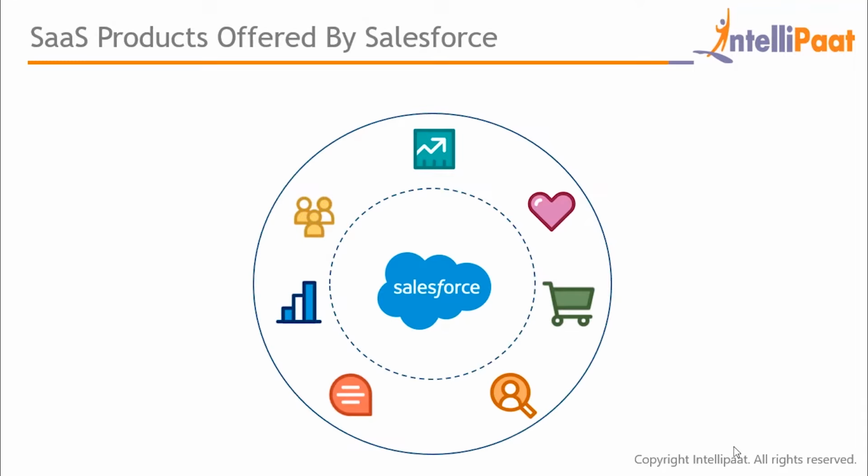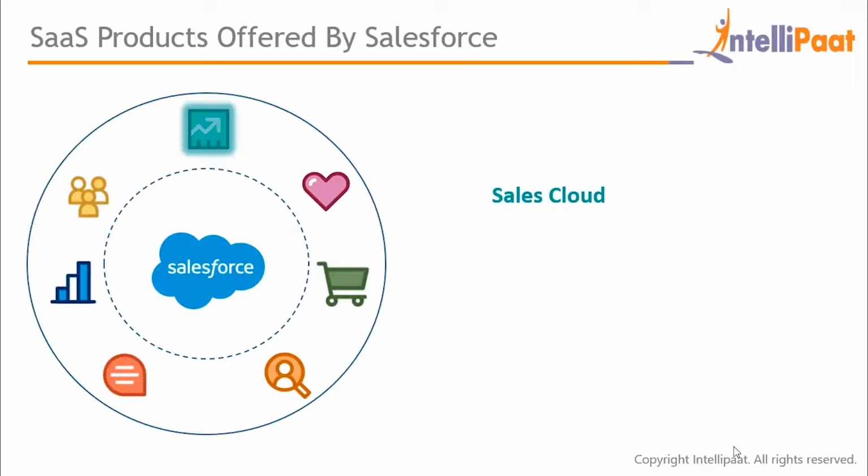Now, we'll discuss the products which are offered by Salesforce. So we have Sales Cloud, Service Cloud, Commerce Cloud, Marketing Cloud, Collaboration Cloud, Analytics Cloud, and the Community Cloud. We'll discuss each one of them in the following slides. So Sales Cloud. Sales Cloud is the most popular and the most trusted cloud service offered by Salesforce. It is very useful for companies which require a lot of follow-ups with respect to leads and customers.